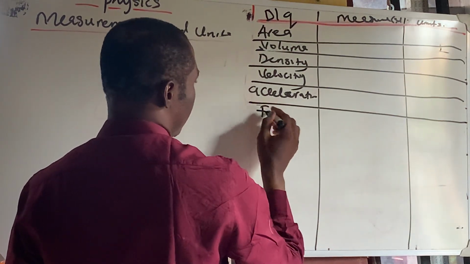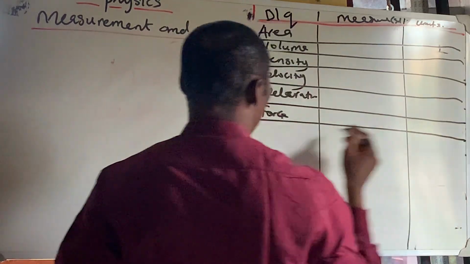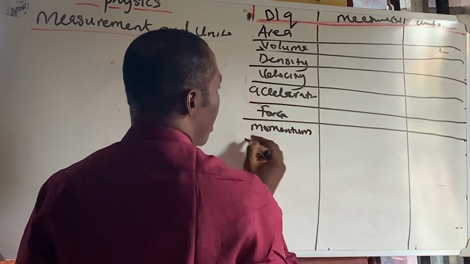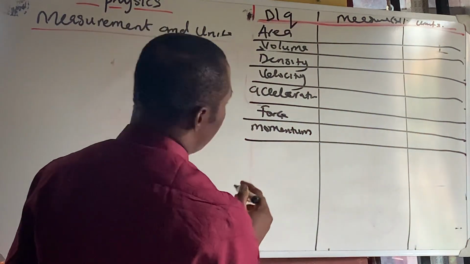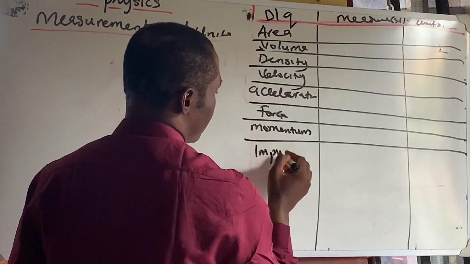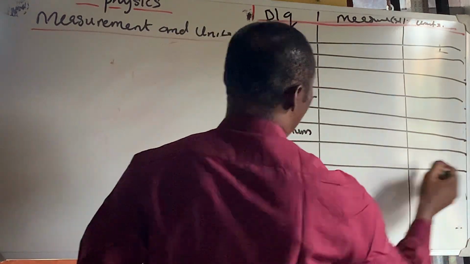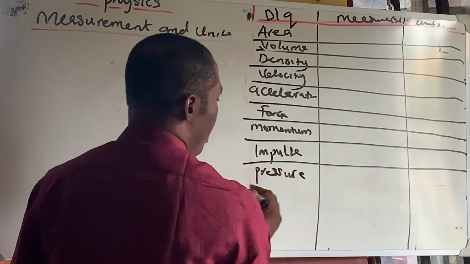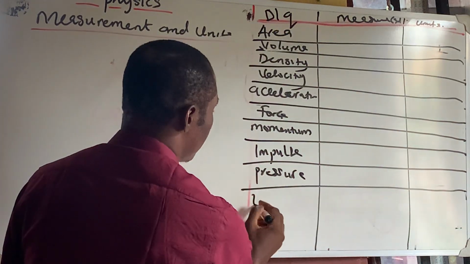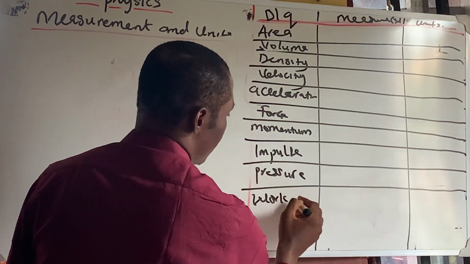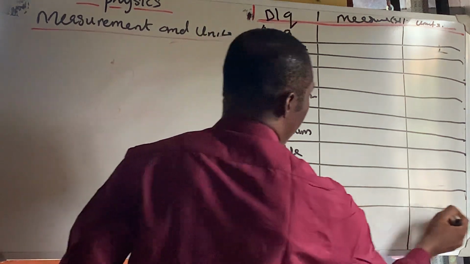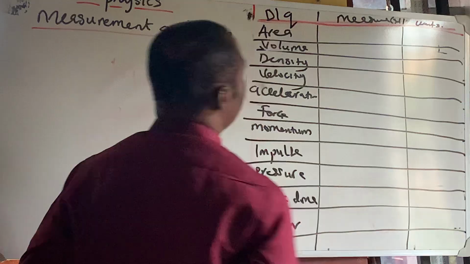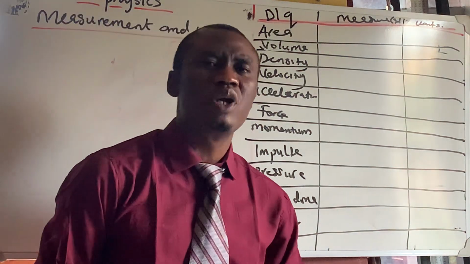Let's write it well. We have momentum. We have impulse. We have work done. We have power. So these are the derived quantities we'll be looking at today.